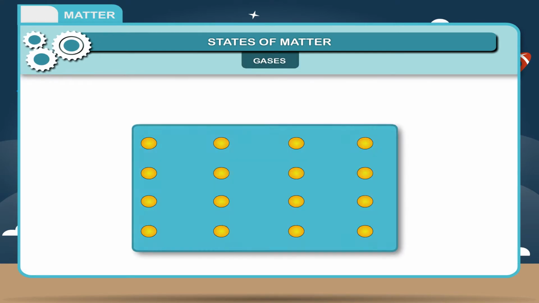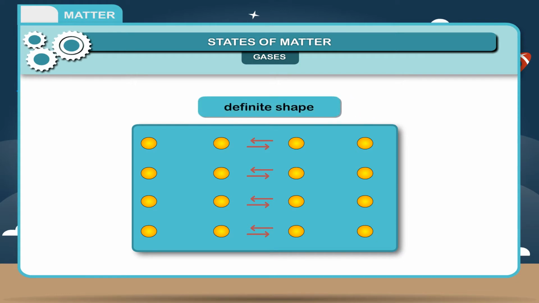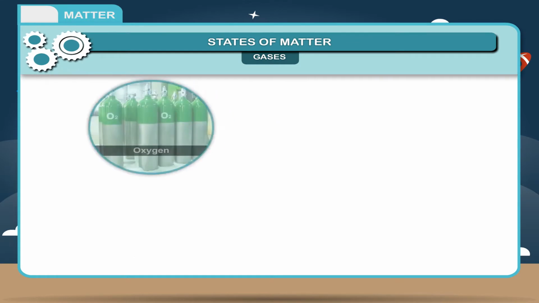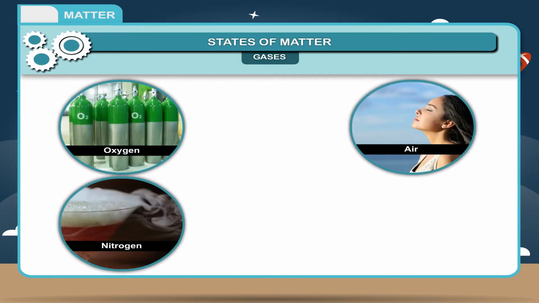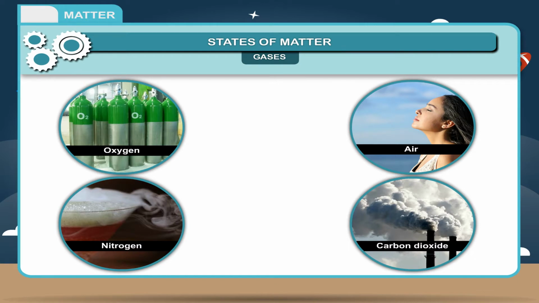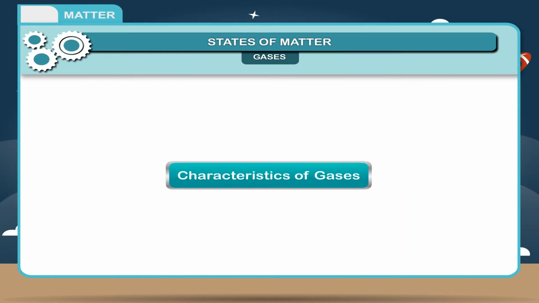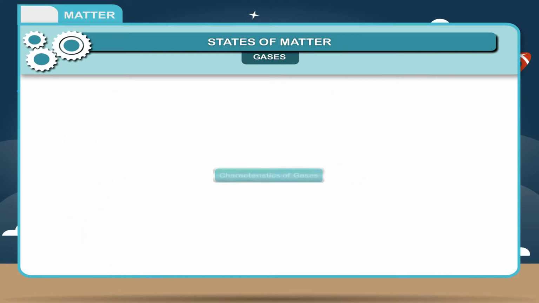Gases. Gases do not have any definite shape and occupy any space available to them. The molecules of gases show very less attraction between them. Example, oxygen, air, nitrogen, carbon dioxide, etc. Characteristics of gases.